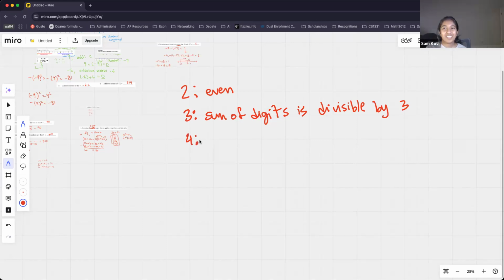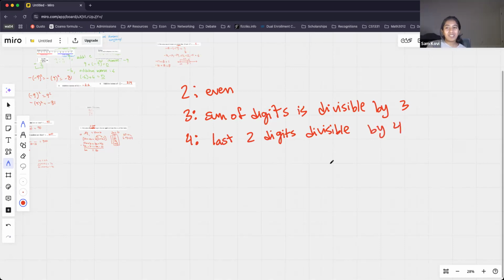What is the divisibility rule? I think I saw someone put this in chat beforehand. Good, the last 2 digits are a multiple of 4. That is absolutely correct. So last 2 digits divisible by 4. So is 1724 divisible by 4? Yes, it is divisible by 4 because the last two digits are 24, and that is divisible by 4.